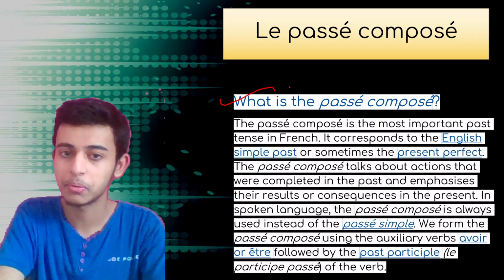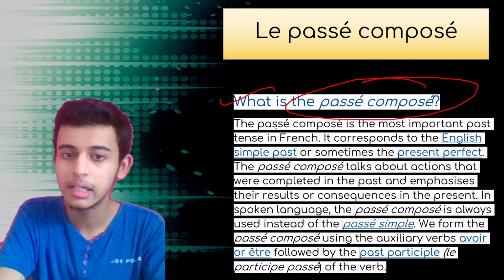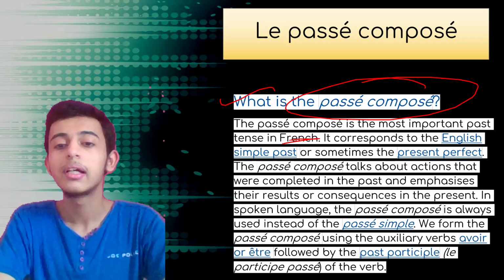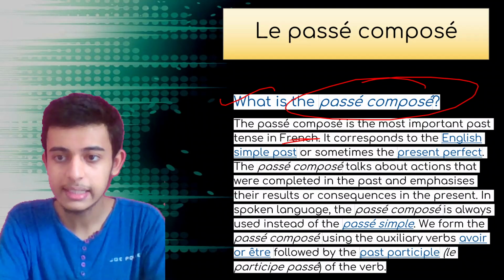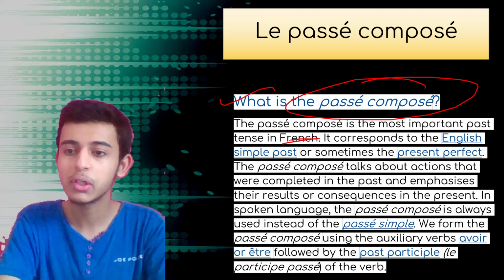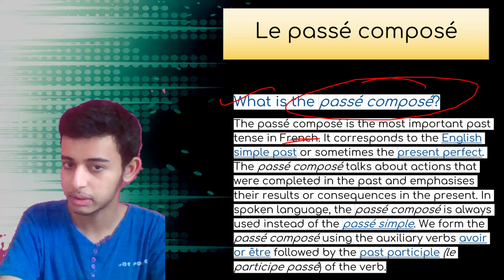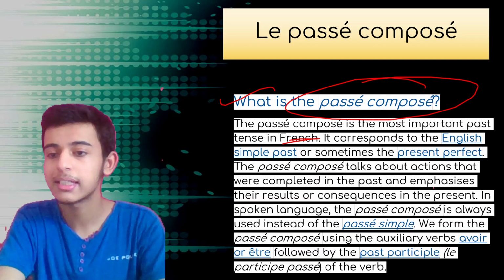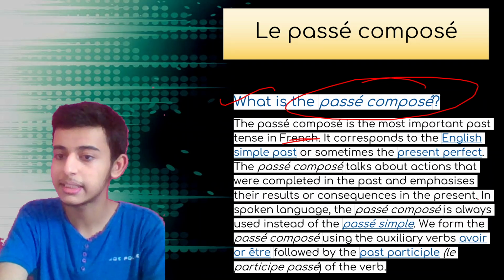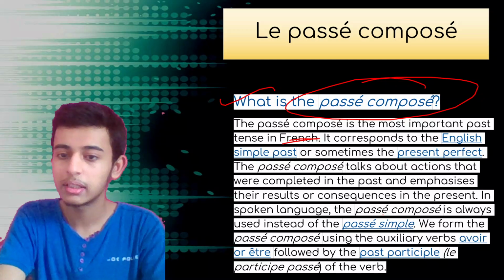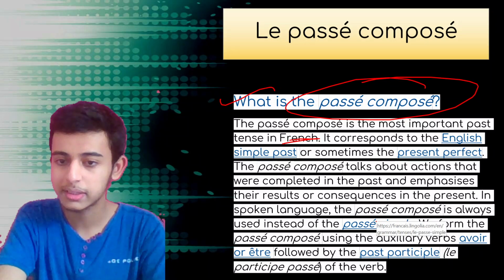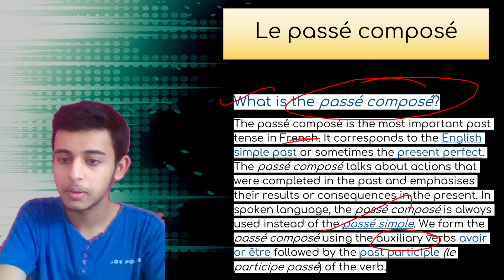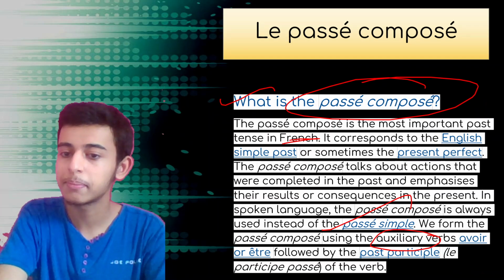Talking about passé composé. Quel est le passé composé? The passé composé is the most important past tense in French, the most widely used tense, right? It corresponds to the English simple past or sometimes the present perfect also. The passé composé talks about the actions that were completed in the past and emphasizes their results or consequences in the present. In spoken language, passé composé is always used instead of passé simple.